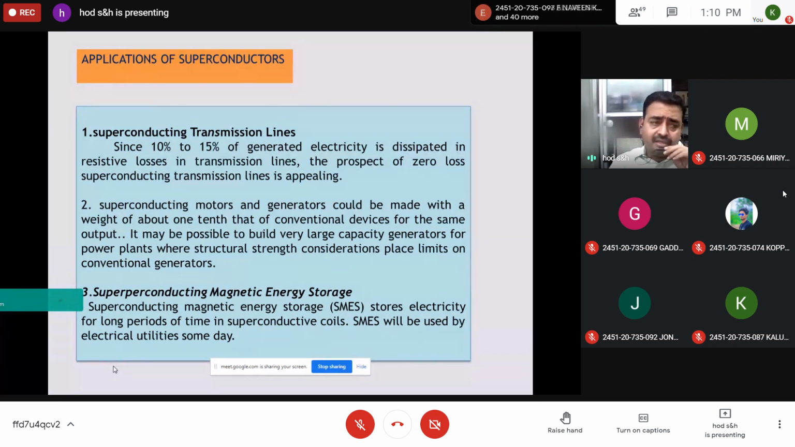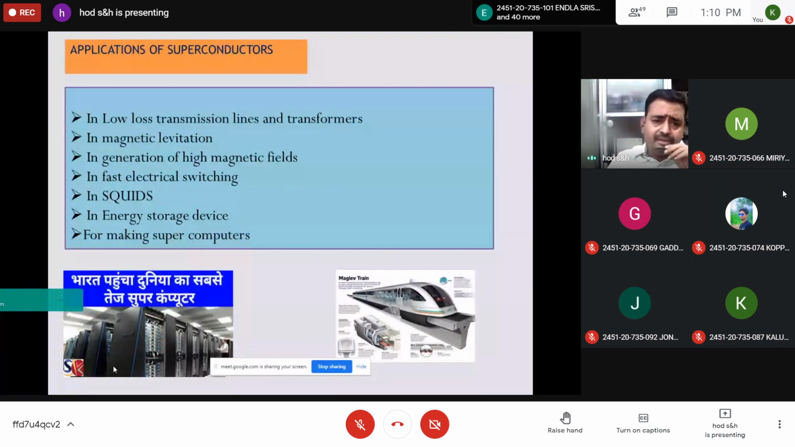And in cancer treatment also, some superconducting materials are used so that the cancer cells can be reduced by the high gradient method. That is also possible. It can be used in magnetic storage and magnetic levitation, as we have discussed. By using the Meissner effect, bullet trains can be run with greater speed, and also in the generation of high magnetic fields, in fast electrical switching, and in SQUIDs, which is another technique.